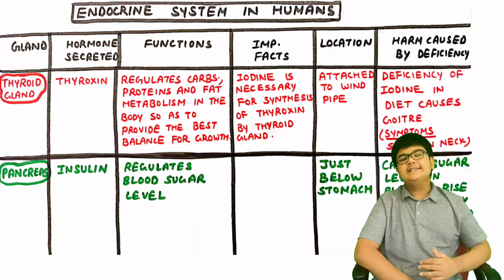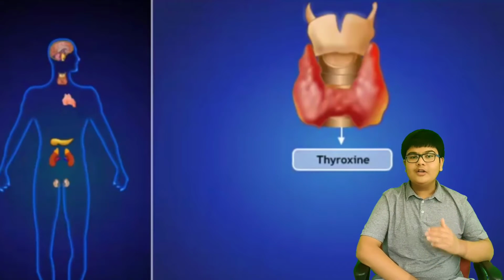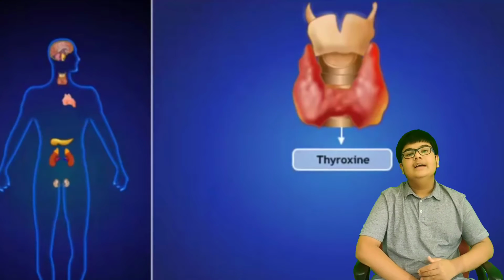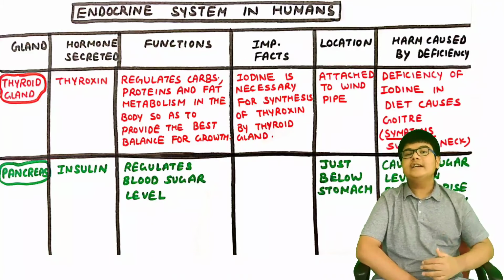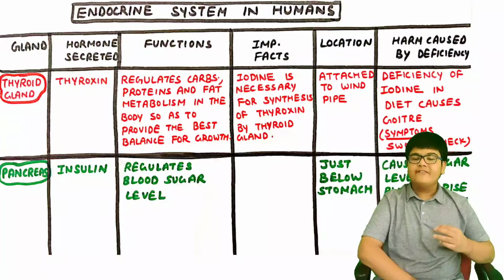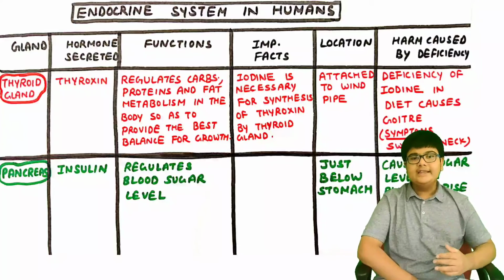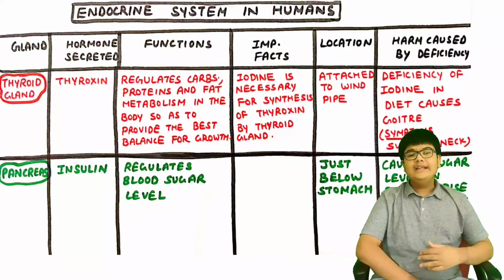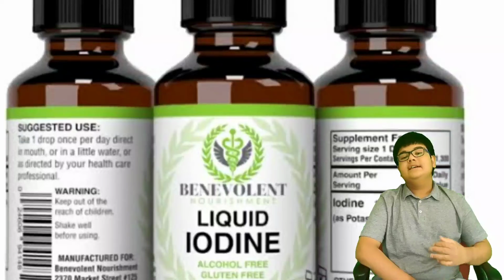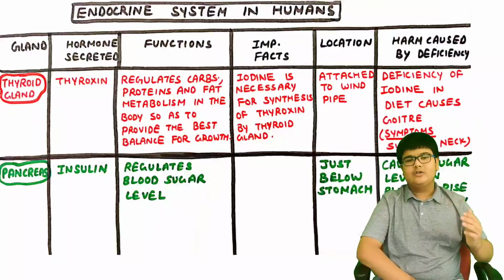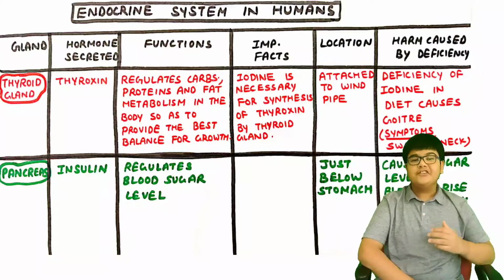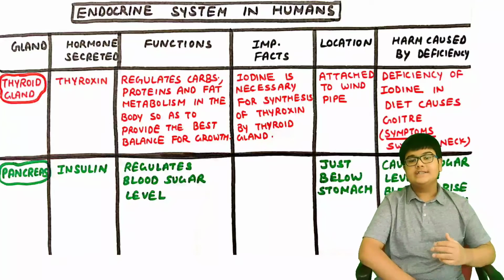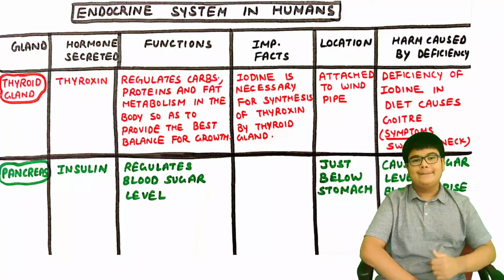So the first gland is thyroid gland, and the hormone released by it is thyroxine. The function of this hormone is to regulate the carbohydrate, protein and fat metabolism in the body so as to provide the best balance for growth. Now, iodine is necessary for the synthesis of thyroxine by the thyroid gland. So therefore, deficiency of iodine in diet causes goiter and its symptom is swollen neck. The thyroid gland is attached to our windpipe.